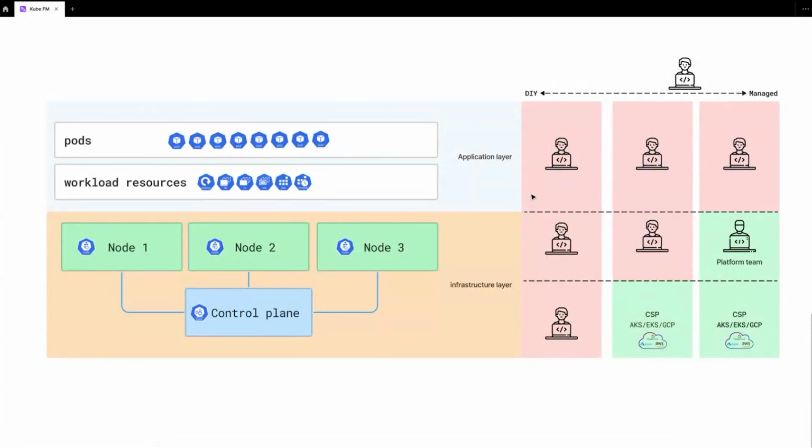So GKE has this Autopilot mode, which basically means that you don't even have to worry about the infrastructure layer, that nodes will be scaled up and down automatically. It doesn't mean that you can completely forget, because you need to understand what is going on. And especially if there are issues, same thing, you need that overlap, that handshake where you provide context to the team that is managing, because at the end of the day, this is being managed by someone or something on the other end. So you need to provide that context if issues arise.